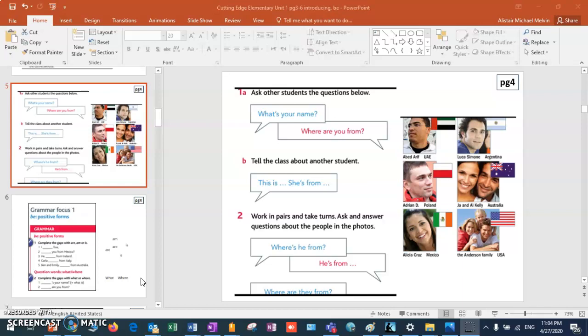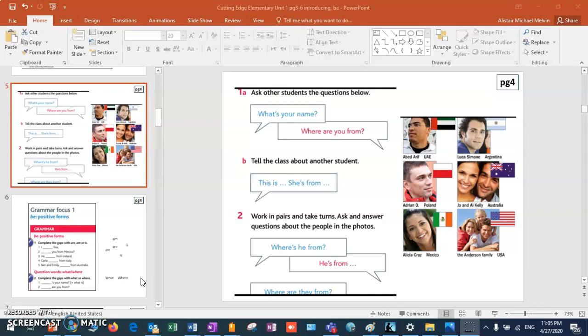Let's talk about the people in the photographs. Where's he from? Where is he from? He is from the UAE. Where's he from? Where is he from? He's from Argentina. Where's he from? He's from Poland.